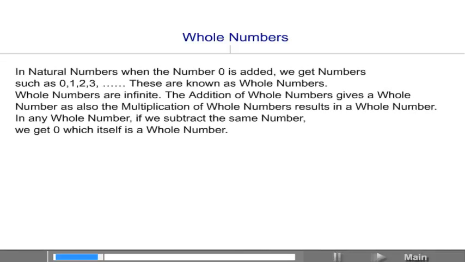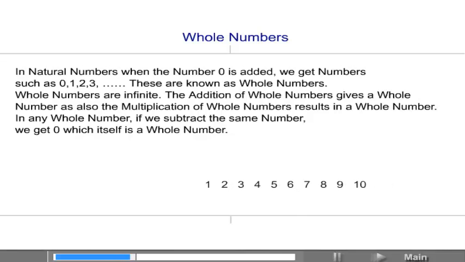Whole numbers. In natural numbers, when the number 0 is included, we get numbers such as 0, 1, 2, 3. These are known as whole numbers. Whole numbers are infinite. The addition of whole numbers gives a whole number, as also the multiplication of whole numbers results in a whole number. In any whole number, if we subtract the same number, we get 0, which itself is a whole number.